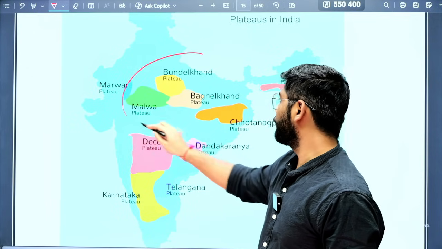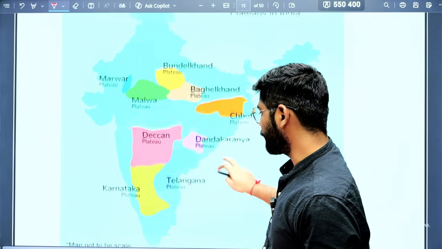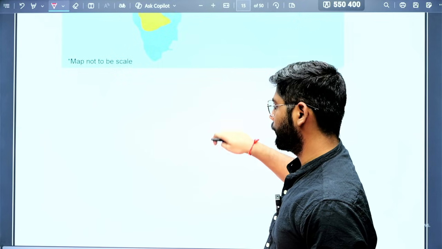So let's see which Mahajanapadas are located in these three plateaus. This is the task you need to do for yourself.